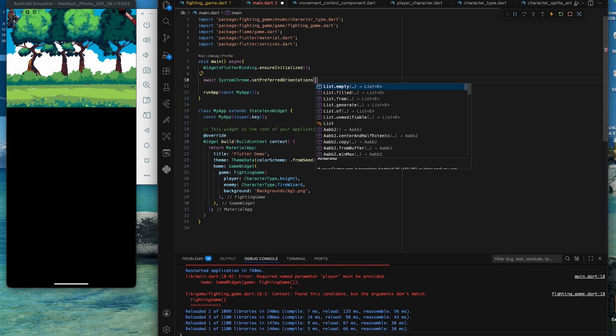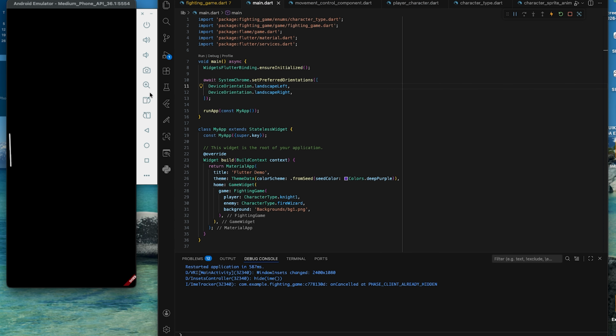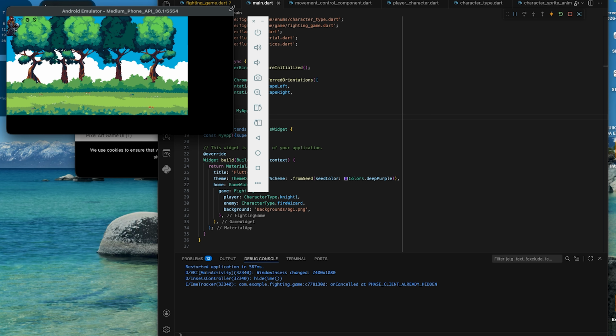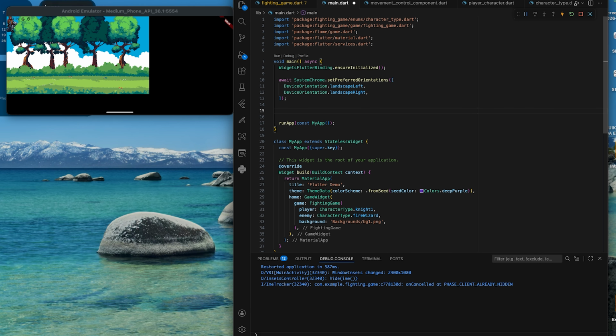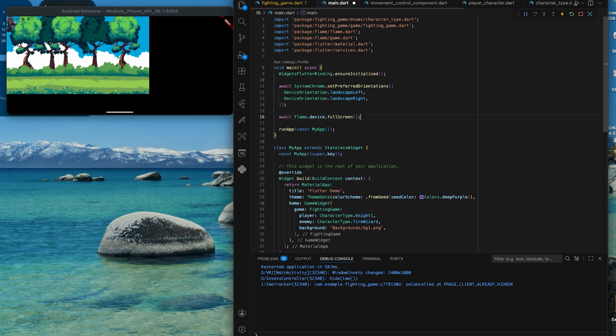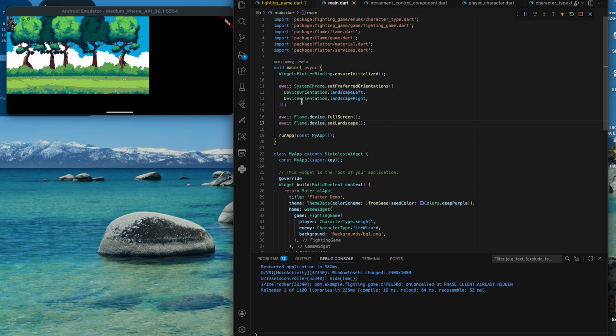I'll set the orientation to landscape mode. And I'll also set the flame device settings to full screen and landscape. This is so that the flame game always covers the whole screen for all devices. Back to the fighting game.